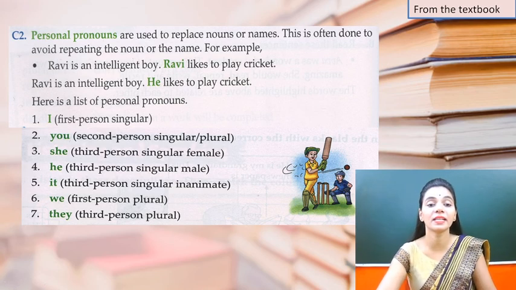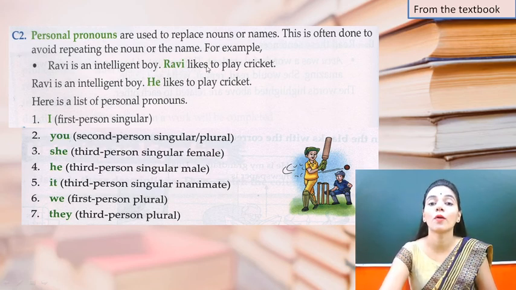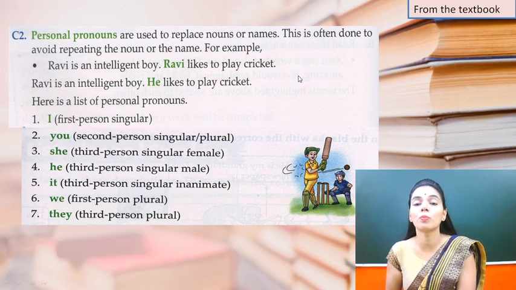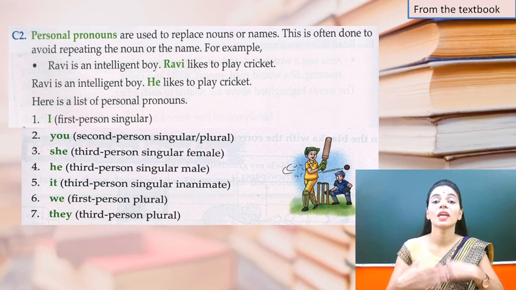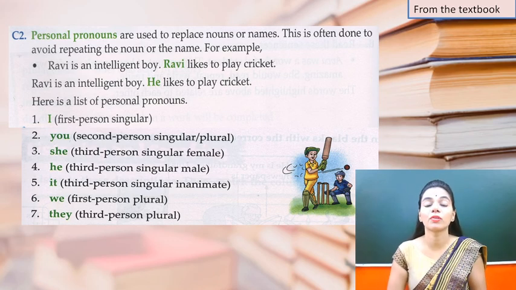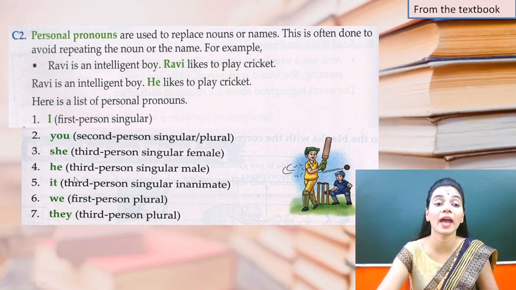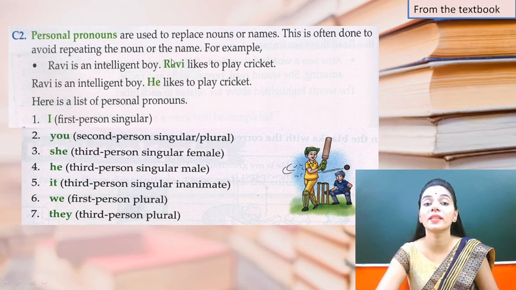Let us see this example. Ravi is an intelligent boy. Ravi likes to play cricket, and I can add more if I want. Ravi is a good boy. Ravi is an intelligent boy. Ravi stands first in the class. If I have to say three or four sentences about Ravi, each time I have to use the word Ravi. But in order to avoid this repetition,